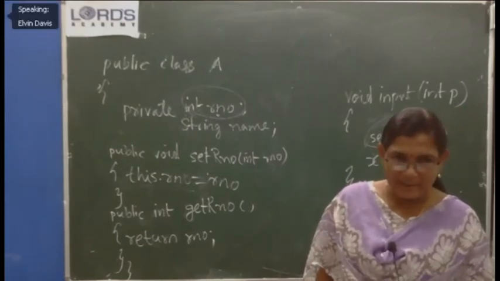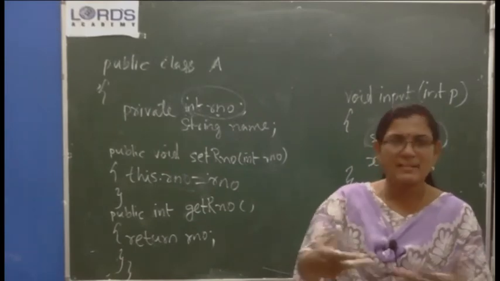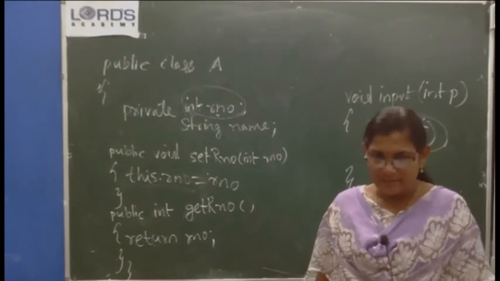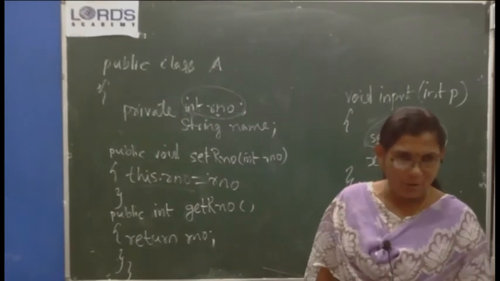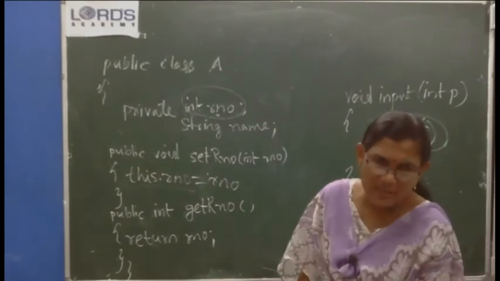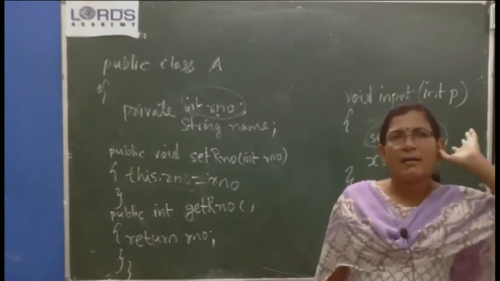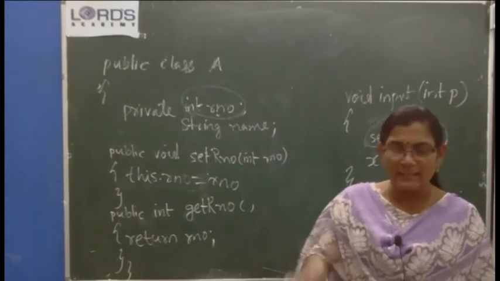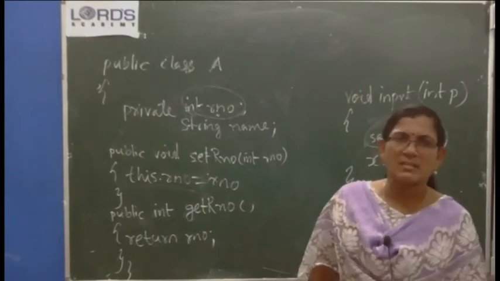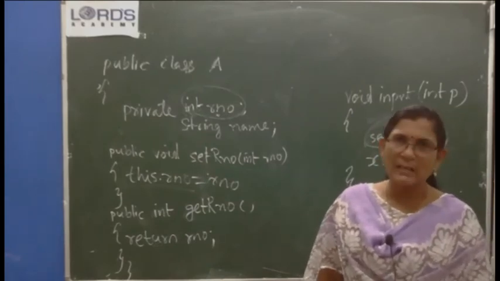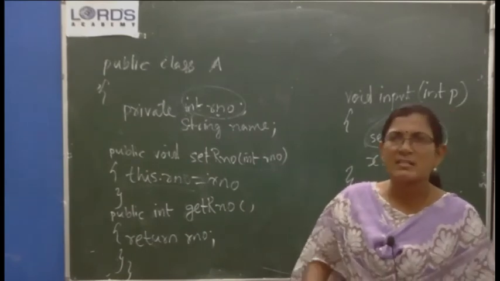In the add method, we have written S equal to x plus getA. So when getA method is called, something should be returned, isn't it? Before trying to take the value, we have to set the value. For that only setter method is called in the child class. Now we are not bothered about base class. Somebody has written a base class and kept it ready for use for everybody, all others. We are least bothered about the base class, whether its object is created or not. We know that there is a method called setA method to set the value for the variable A. We can set our own value.